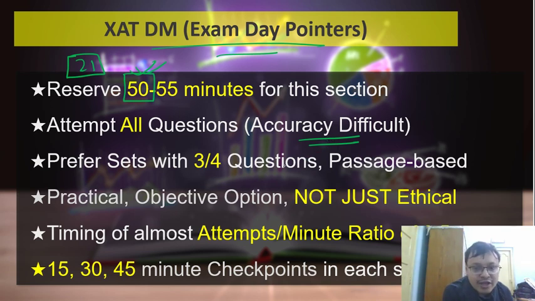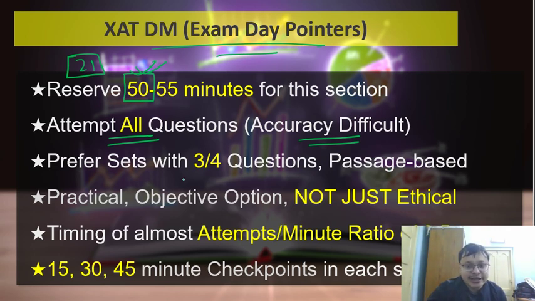Given that accuracy is a difficult job in XAT decision making, every year you'll find different people thinking different answers to the same question, because different people tend to think differently when it comes to taking decisions in a crunch situation. So accuracy is not really too much in your hands. So try and attempt all questions and maximize your chances.